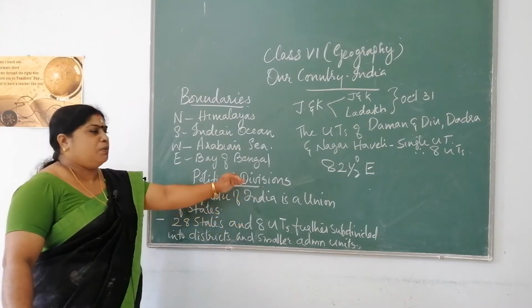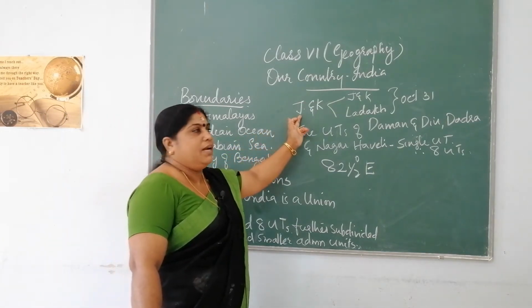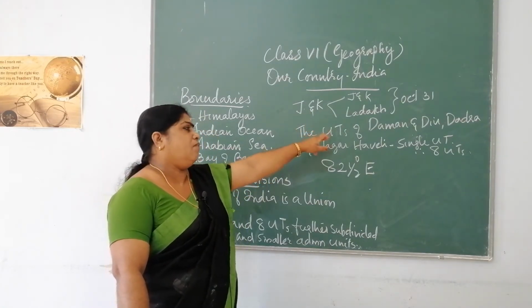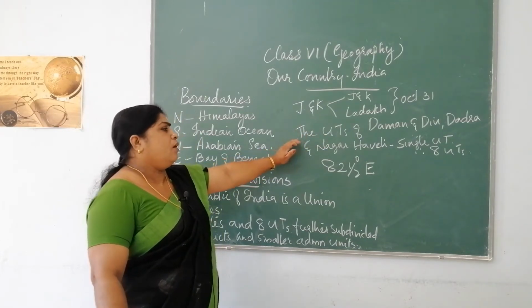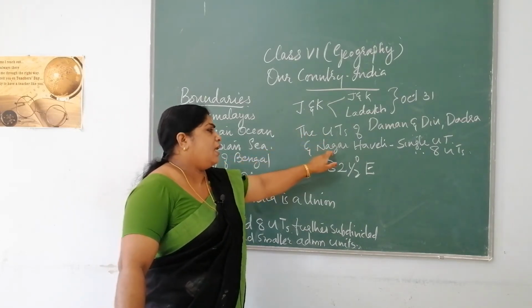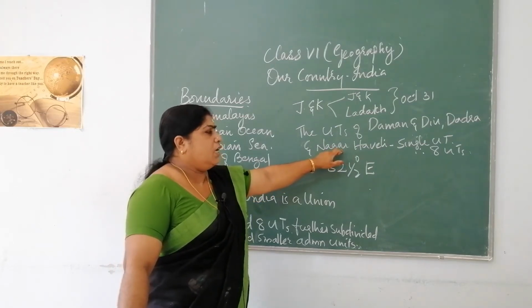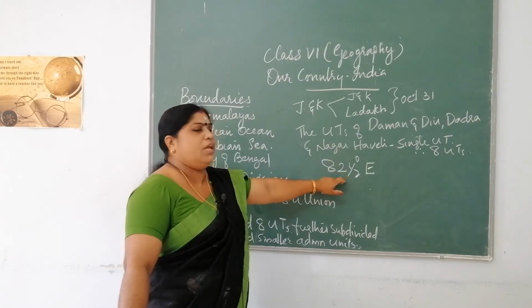As per the latest changes, Jammu and Kashmir was divided into Jammu and Kashmir and Ladakh, and that was on October 31. And see, the union territories of Daman and Diu, and Dadra and Nagar Haveli were joined together into a single union territory, and that's why we have 8 union territories.